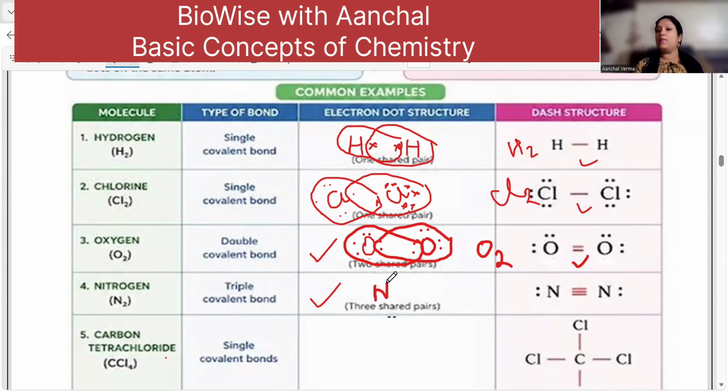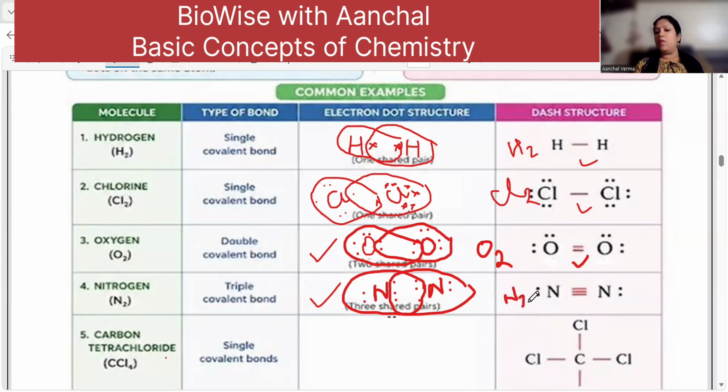Nitrogen atomic number is 7, so 2 and 5. So it has 3 plus 2, that is 5 electrons in the outermost orbit. The other nitrogen also has 3 plus 2, that is 5 electrons in the outermost orbit. How many electrons are needed to make 5 into 8? 3 electrons. So this nitrogen is going to share these 3 electrons, and this nitrogen is also going to share these 3 electrons. 3 pairs of electrons are shared, so you have the 3 bond formation, that is N2.